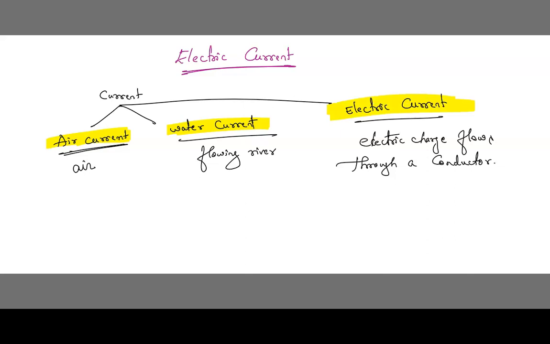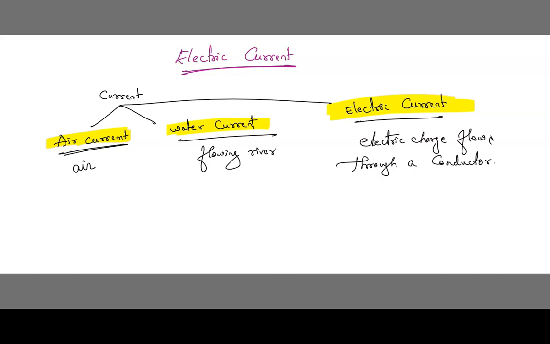You can see water current produced in dams, right? Yes, there we can produce water current. Have you seen the windmill? There we produce air current. Similarly, if electric charge flows through a conductor, what does it produce? Electric current. Simple. Is this clear? Good. It's not so important, you just need to remember.